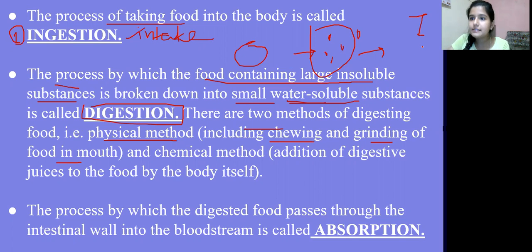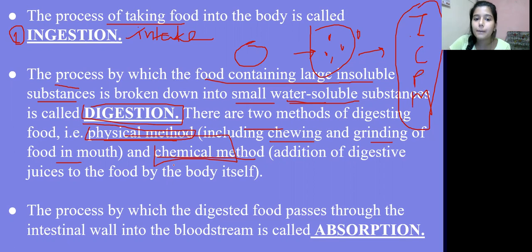So we have incisors, canines, premolars and molars. All these are different types of teeth which are present in our buccal cavity, which help in breaking the food down into smaller pieces, right? Okay, so after the physical method, where the teeth help break the food down into small parts, comes the chemical method.